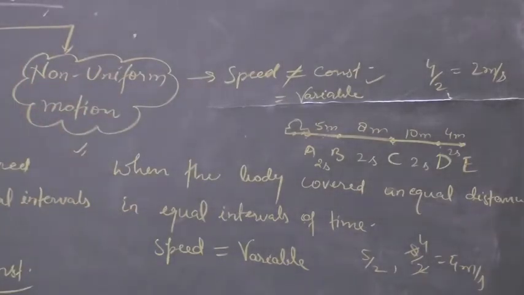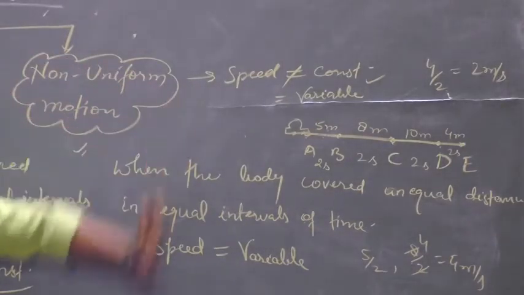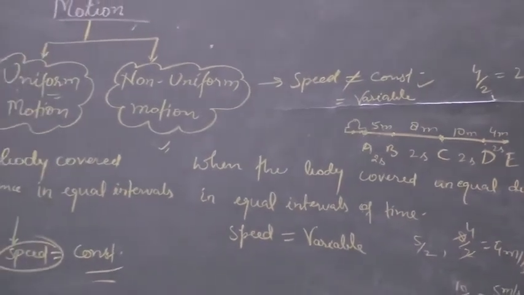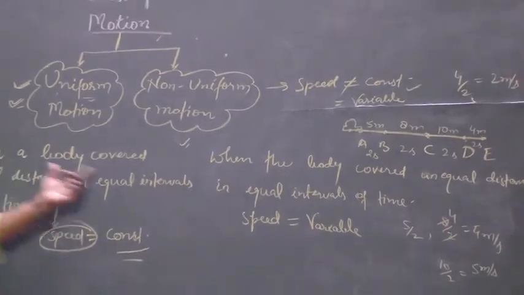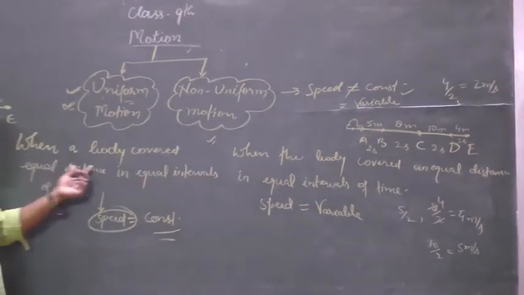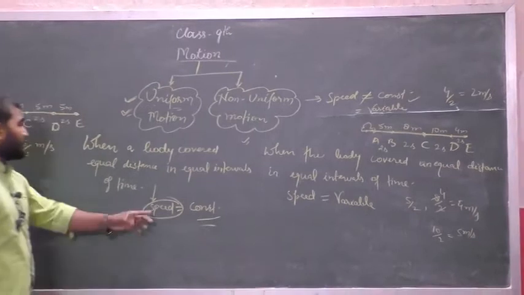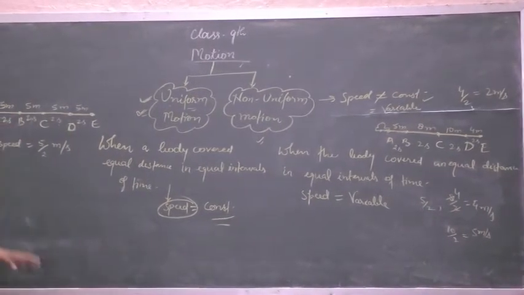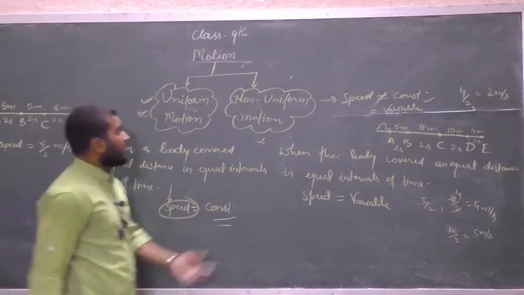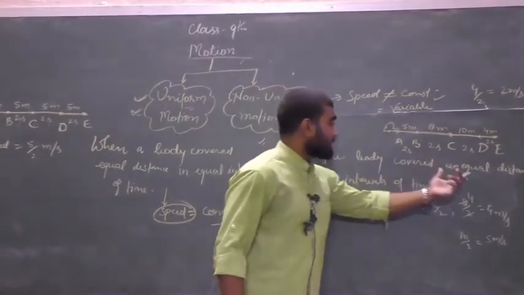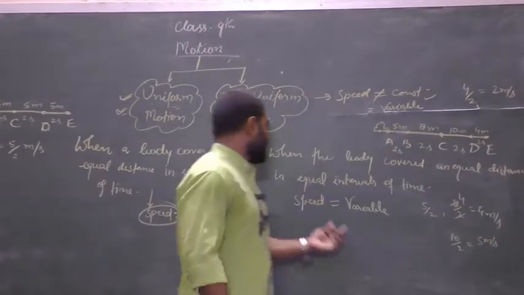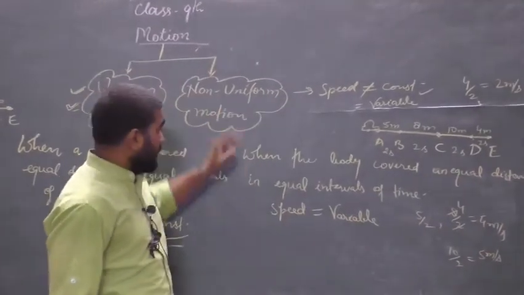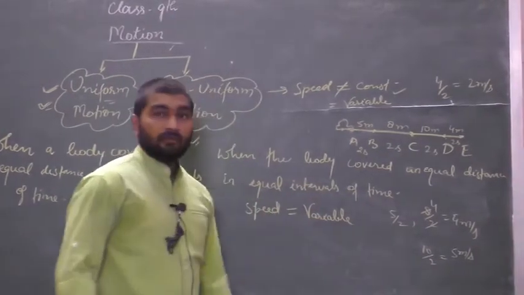One is uniform motion, another one is non-uniform motion. Uniform motion means what? When a body covers an equal distance in equal intervals of time, then the motion is known as uniform motion, and here speed will be constant. And when the body is traveling unequal distance in equal intervals of time, then the motion is known as non-uniform motion, and here the speed will be variable.